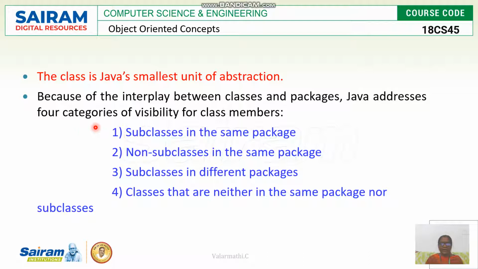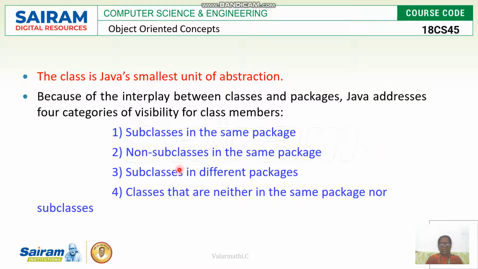There are four different categories of visibility for a class member. One is subclasses in the same package. Then non-subclasses in the same package, which are other classes defined in the same package that are not subclasses. Then subclasses in different packages, like in AWT or in IO, where one class will be there.